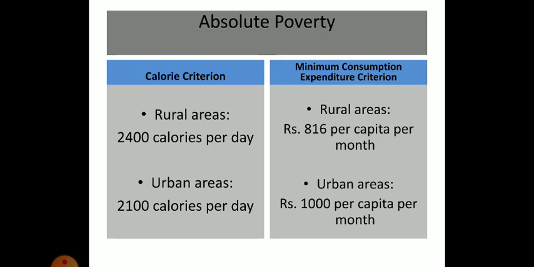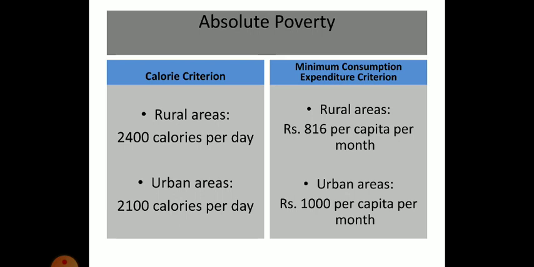This means that if a person is getting less than 2400 calories per day in rural areas or is getting less than 2100 calories per day in urban areas, then the person will be called as below the poverty line.